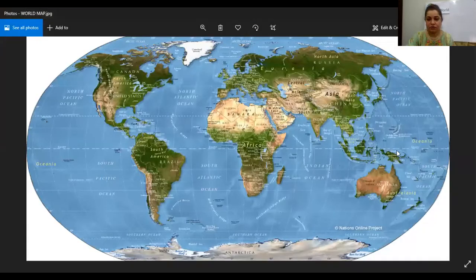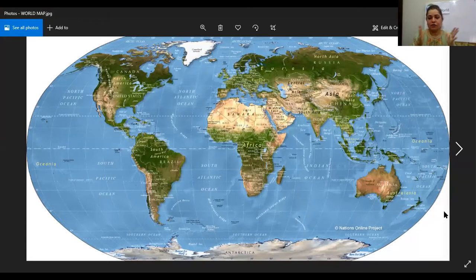So now I'm going to show you the map of the world. How does this look? That is how it is divided, and then I am going to show you the division of the land and the water, right? So I'm going to share a picture. Just have a look at this picture. This is our world's map, right? Now, just have a look at this. This is how our world looks. See, our world is round, but here we have just spread it.